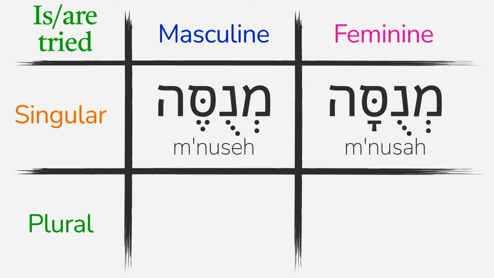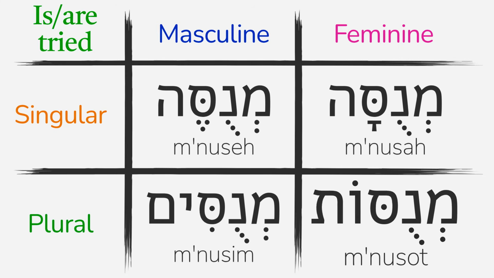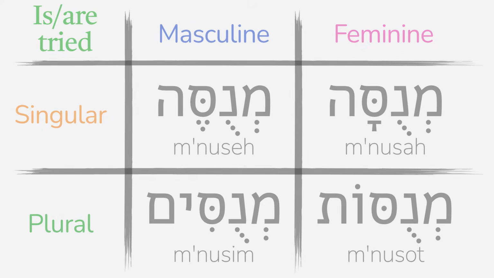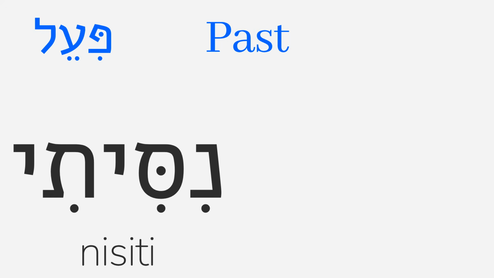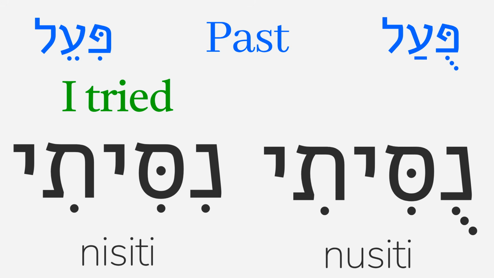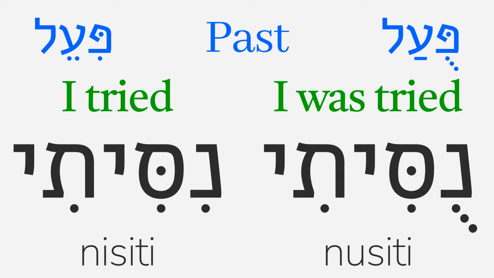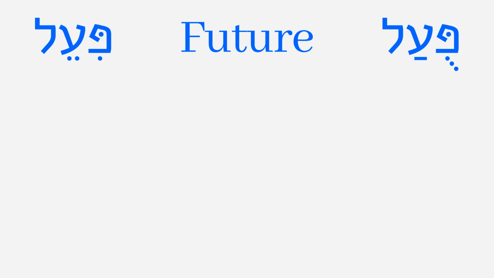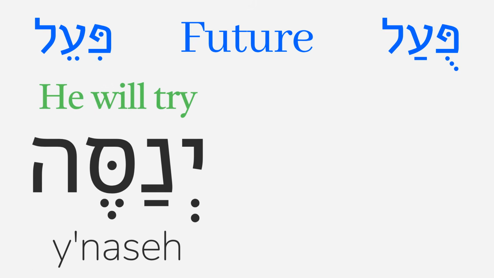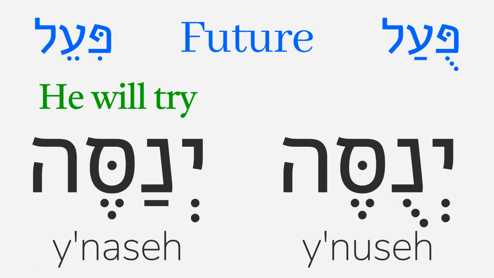Menuseh, menusa, menusim, menusot. The same with the past tense. The piel nisiti means I tried, and the pual nusiti means I was tried, which changes the piel's hirik on the first root letter to a kibbutz. The future tense is also very similar between the piel and pual, as in yenaseh, he will try, and yenuseh, he will be tried.